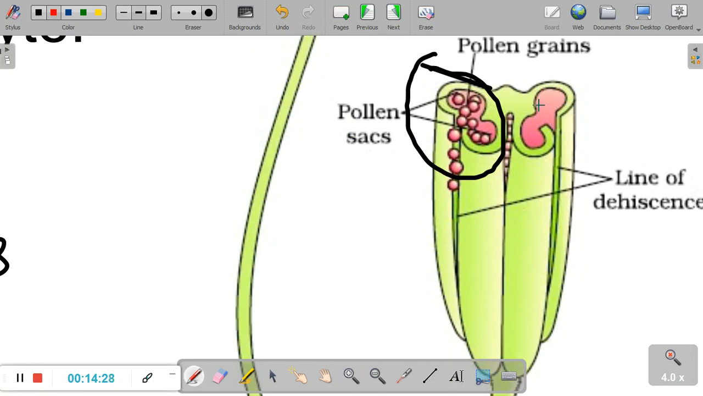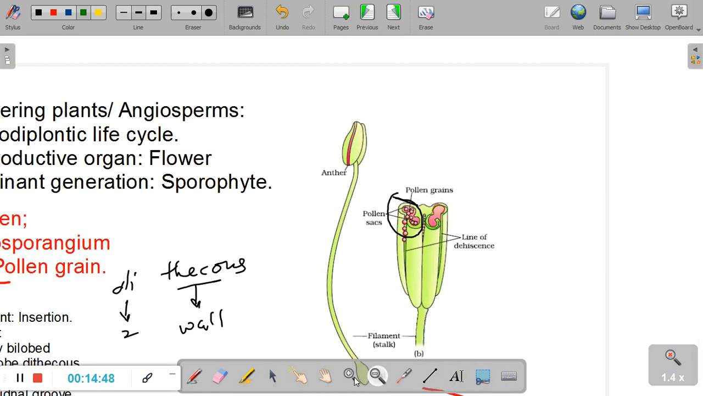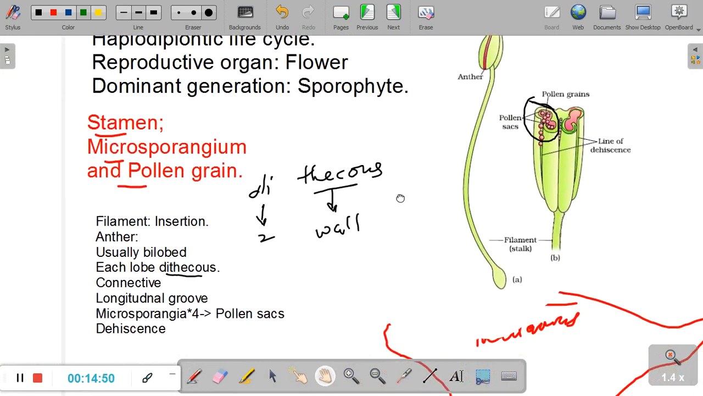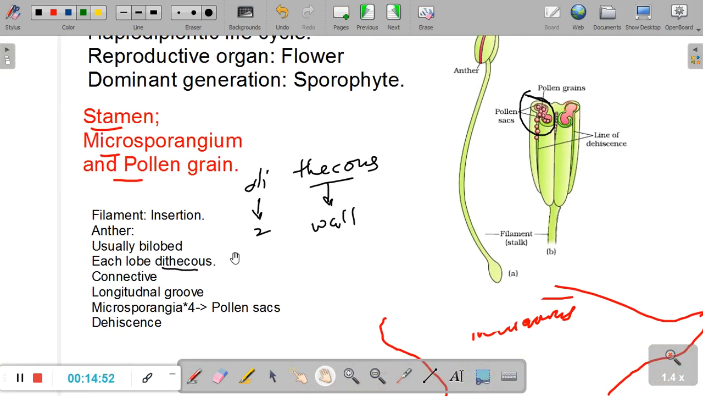So you see, this is the first wall, because this is the wall of one of the chambers. We'll just come to what that chamber is. So this is the first theca, and this is the second theca. Each lobe is called dithecous, the first wall and the second wall is right here. So I hope you've understood the meaning of this particular term called dithecous. It's sometimes also called bithecous. Di and bi simply mean two.